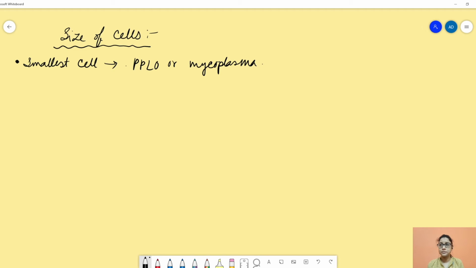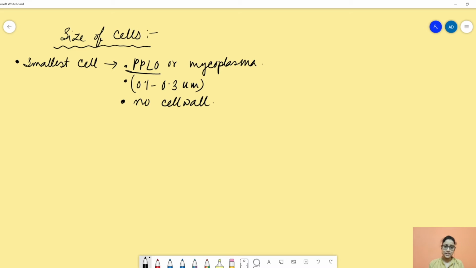Mycoplasma has a very small size, about 0.1 to 0.3 micrometer. The full form of PPLO is pleuropneumonia-like organism. In this PPLO, we can't find any cell wall.